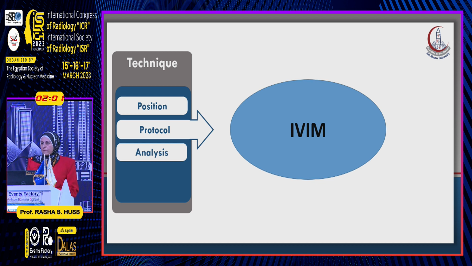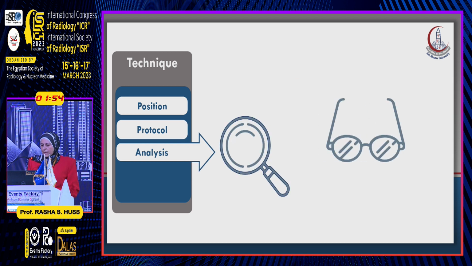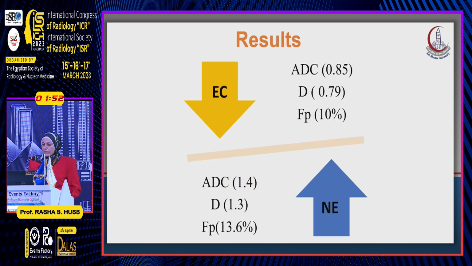Actually, we use 10 b-values with more than 5 b-values below 100. And then we performed our analysis. To evaluate endometrial cancer invasion, we performed the ADC maps for the patient and the control group. The ADC for endometrial cancer appeared to be lower in the tumor compared to normal endometrium.